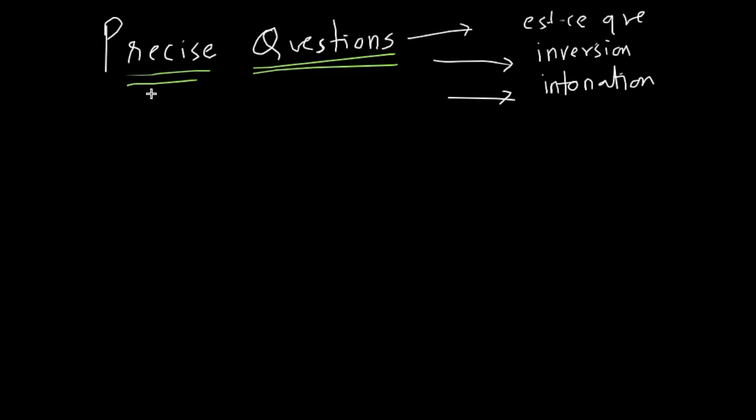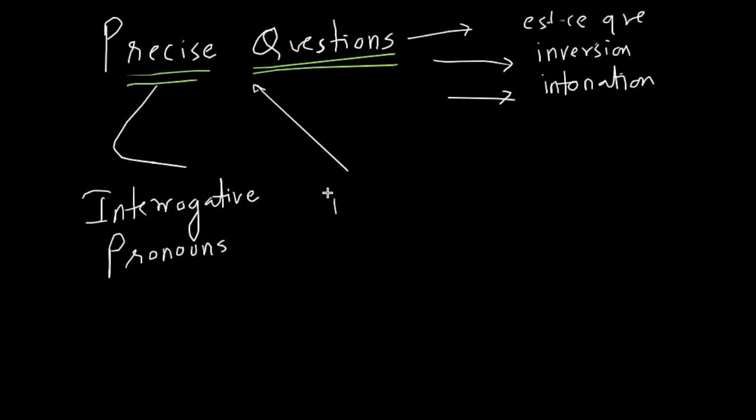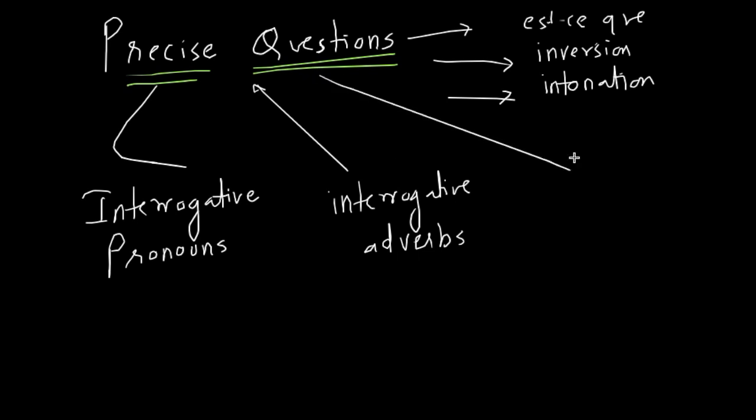So precise questions can be asked using quite a few things, but I like to categorize things. That's the way I do things. We have interrogative pronouns, interrogative adverbs, and then adjectives. But you don't need to remember these terms at all. For example, interrogative pronouns like qui and que.